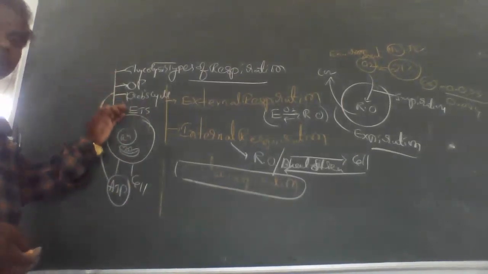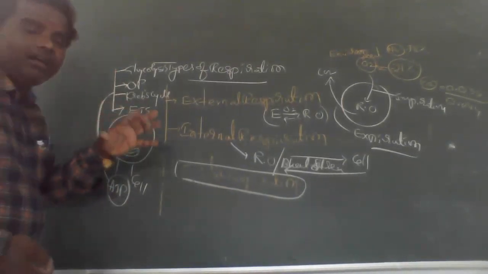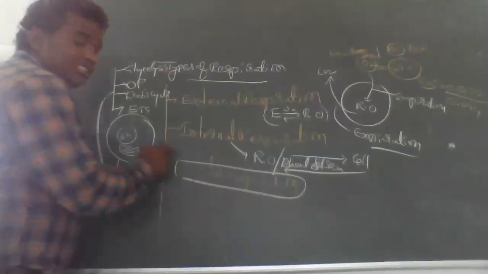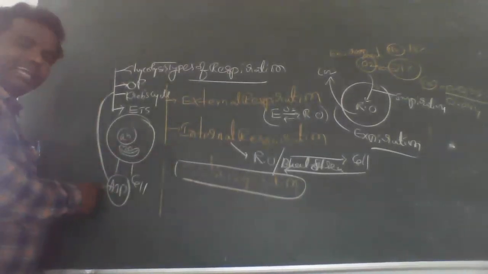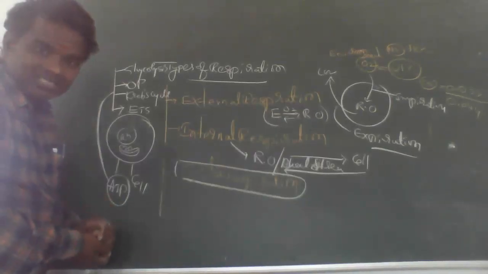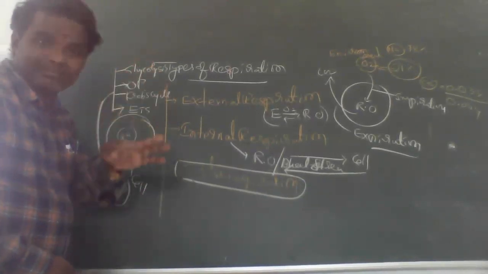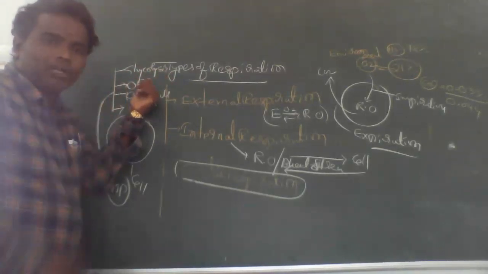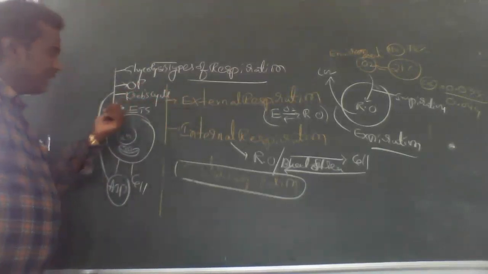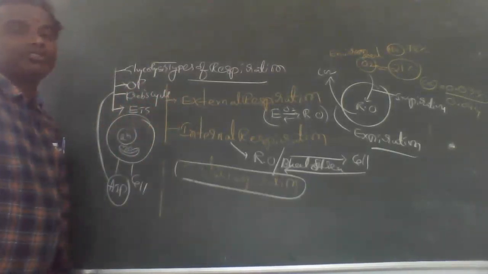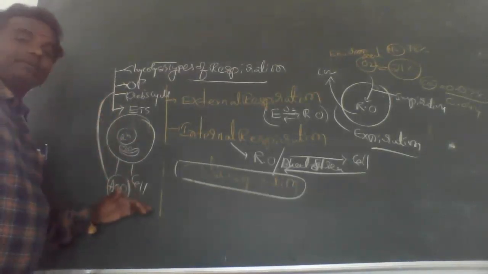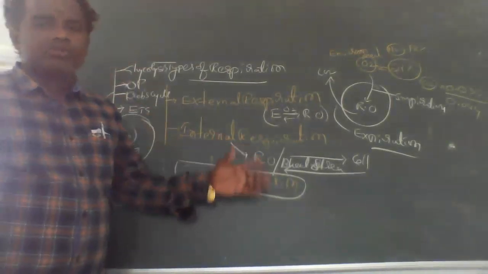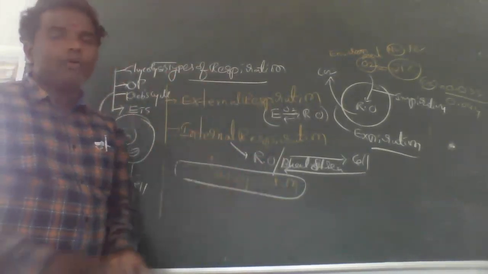All these take place in the cell. The glucose is oxidized to produce ATP energy within the cell, and that is called cellular respiration. This ATP energy is produced in 4 steps: glycolysis, oxidative decarboxylation, the Krebs cycle, and the electron transport system. So this is a very important thing about respiration.